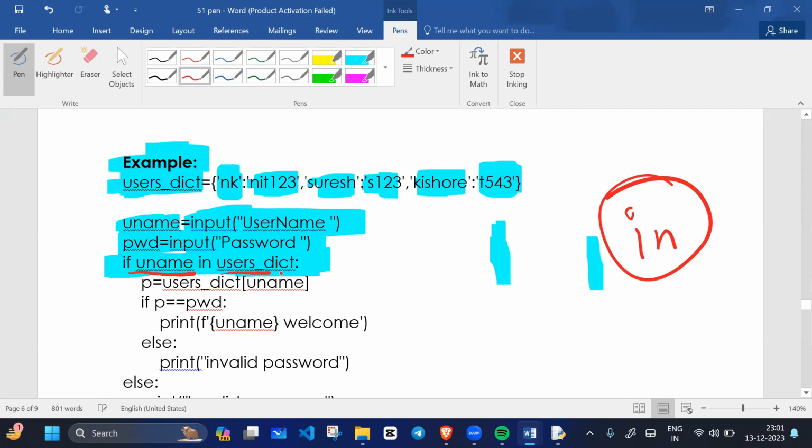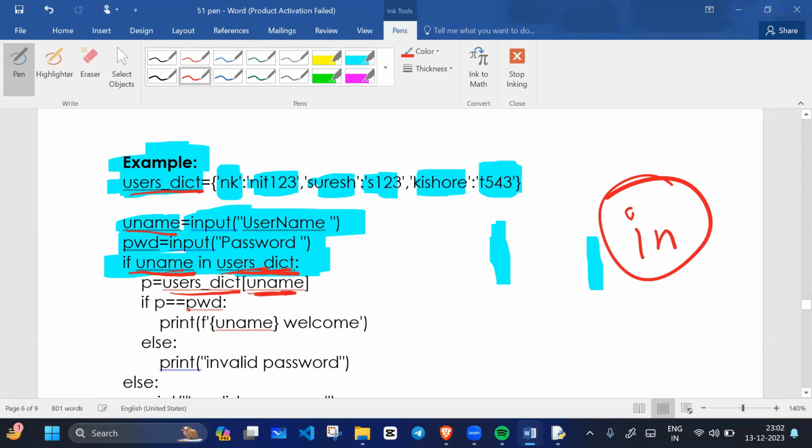We check whether the username is in the user dictionary. If the username is present in the user dictionary, then we use the user dictionary, giving the argument uname, because we take uname from the user.